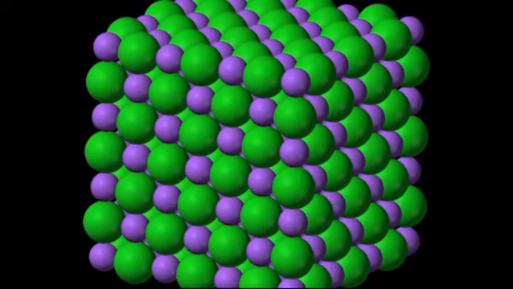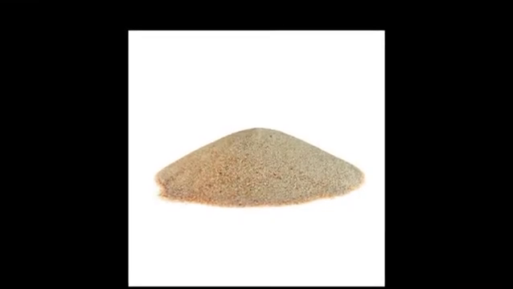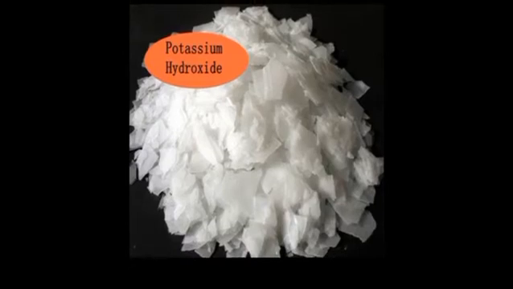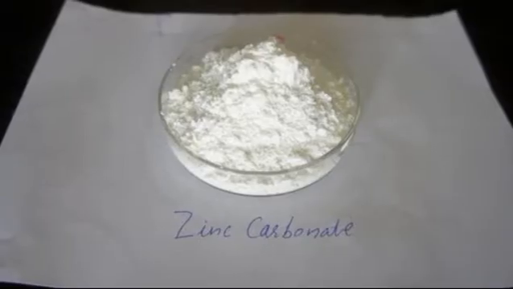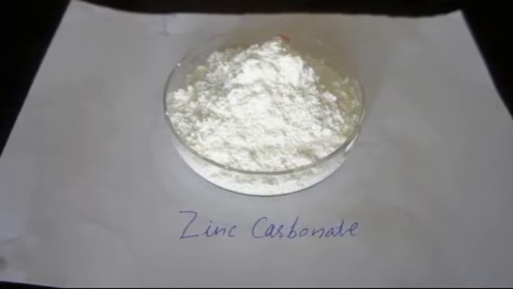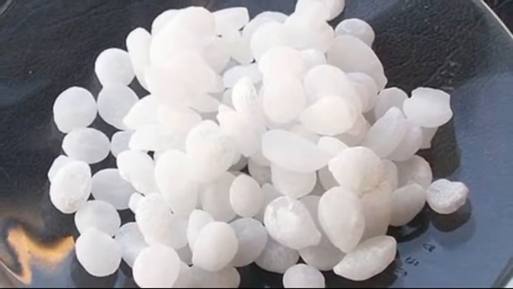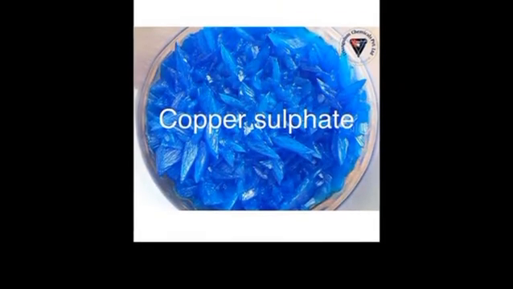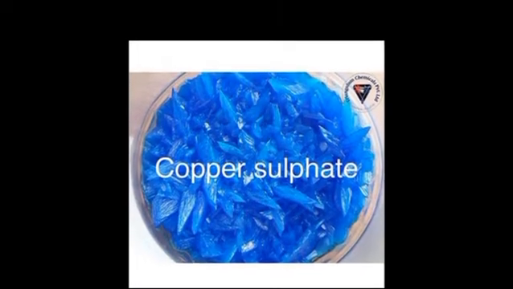Compounds in solid. The first one is silica. The constituent elements are silicon and oxygen. Potassium hydroxide: potassium, hydrogen and oxygen. Zinc carbonate: zinc, carbon and oxygen. And then sodium hydroxide, the constituent elements are sodium, oxygen and hydrogen. The last, copper sulfate: copper, sulfur and oxygen.